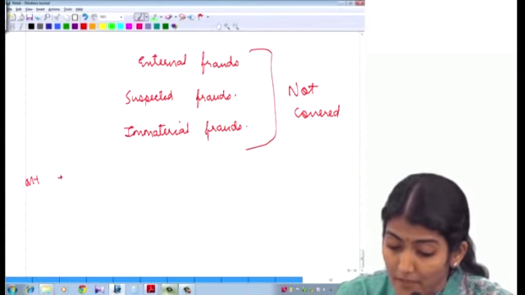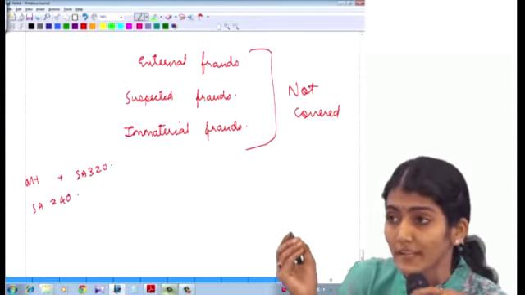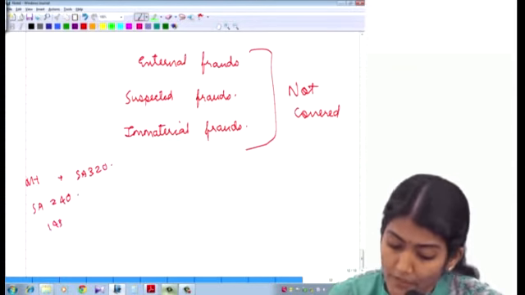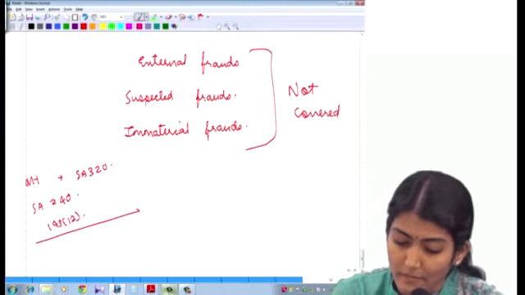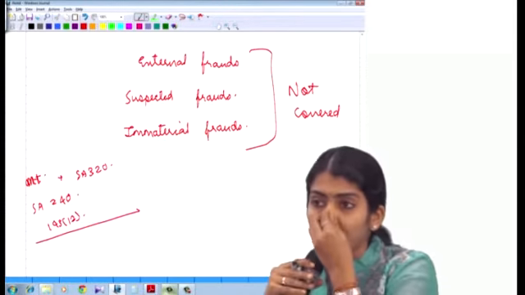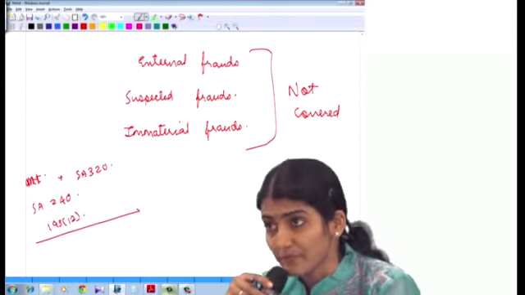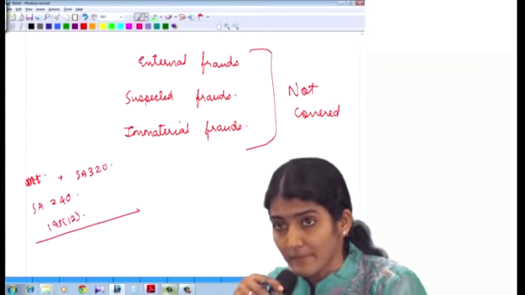Materiality is to be determined in accordance with SA 320. Audit procedures are to be performed in accordance with SA 240. And you also need to consider the reporting responsibilities under 143.12, and a duty to report the fraud to CG. Right? So this is our auditor chashma. You understand?